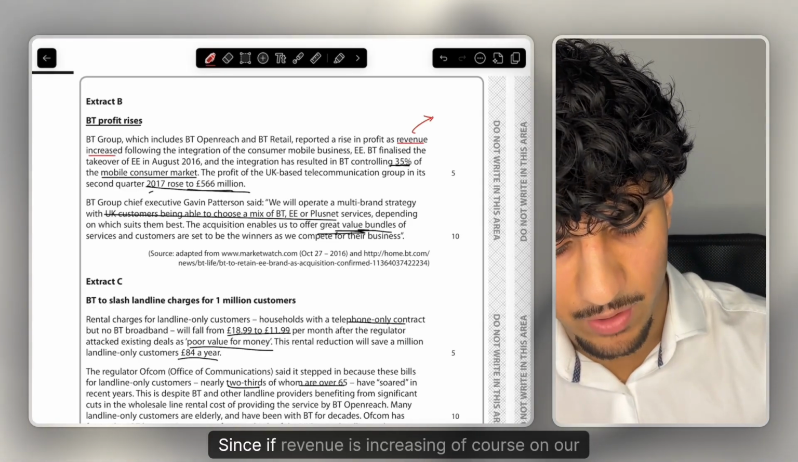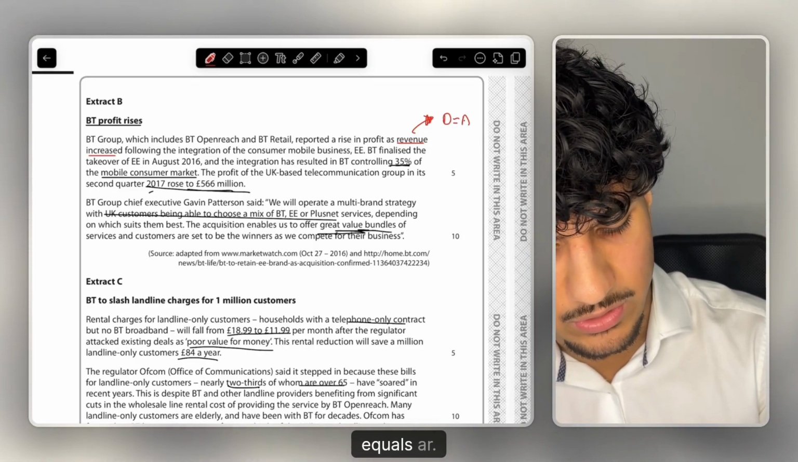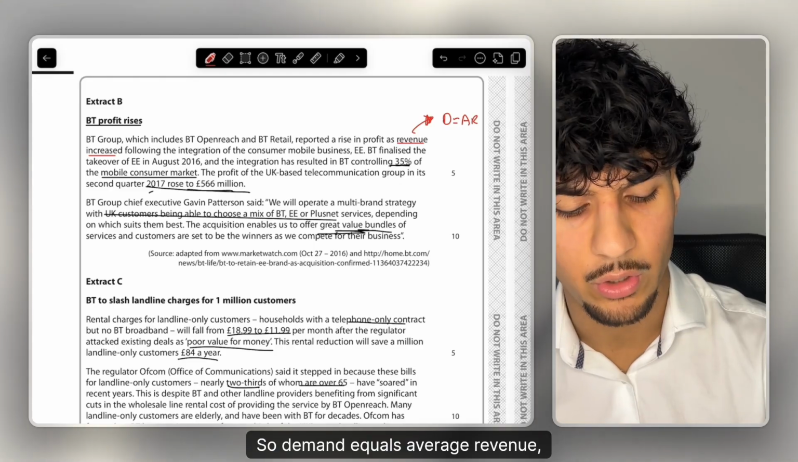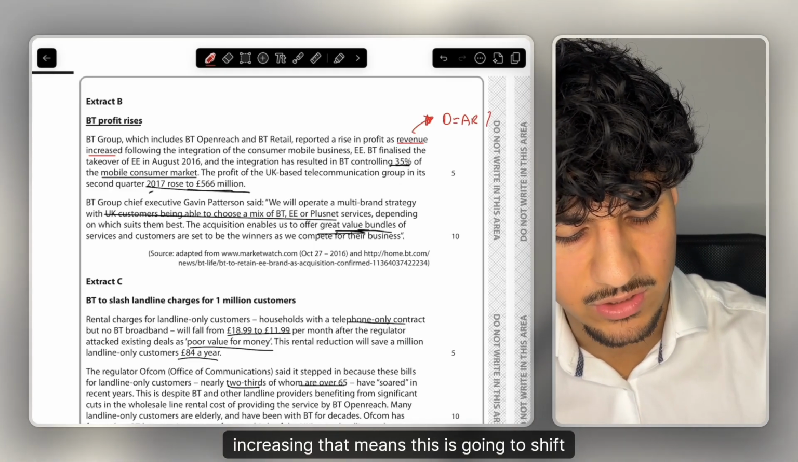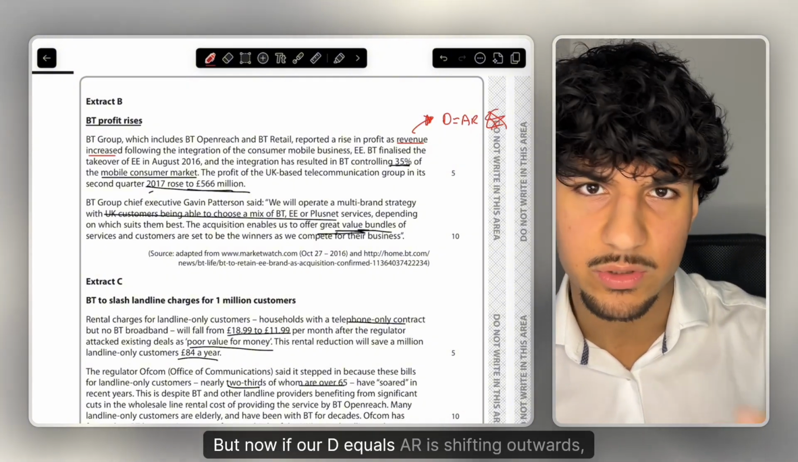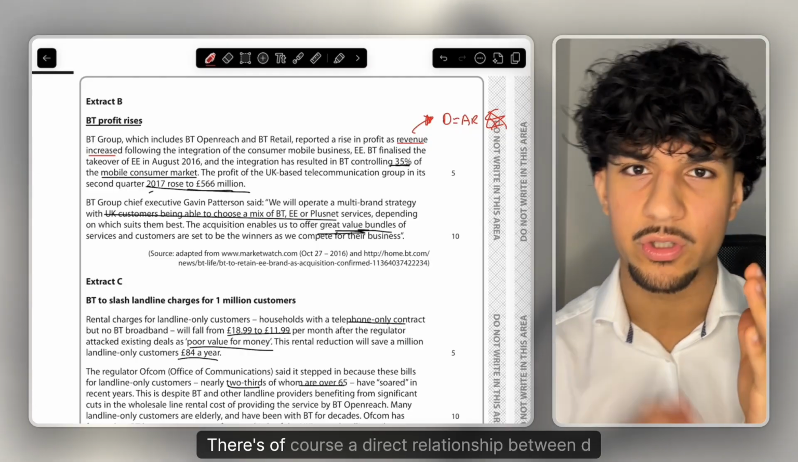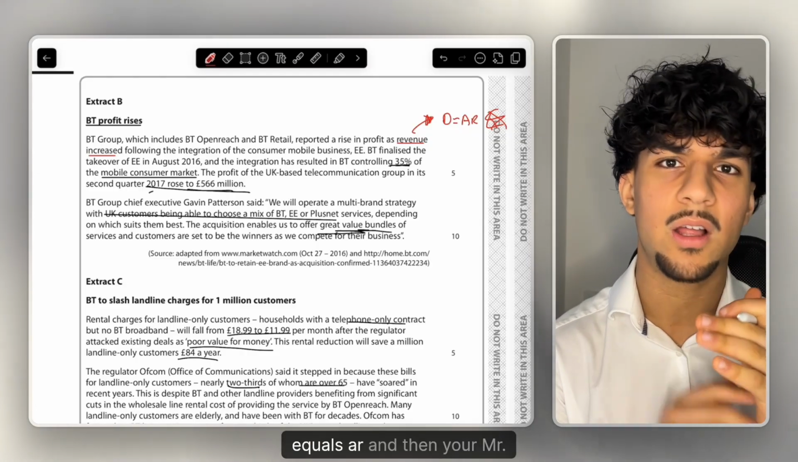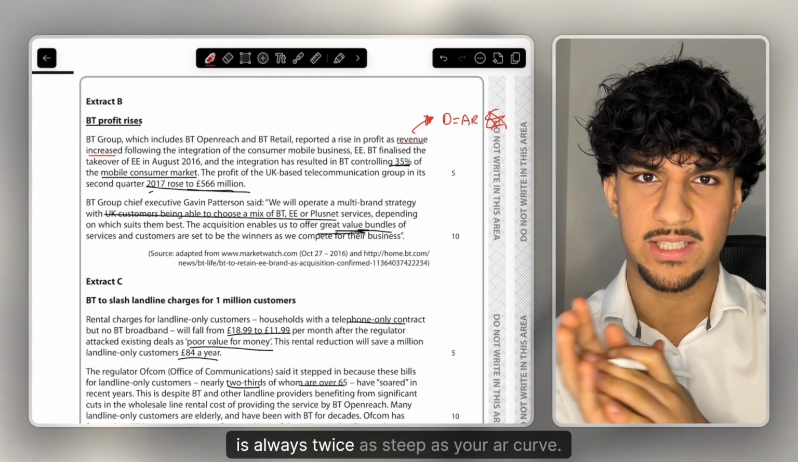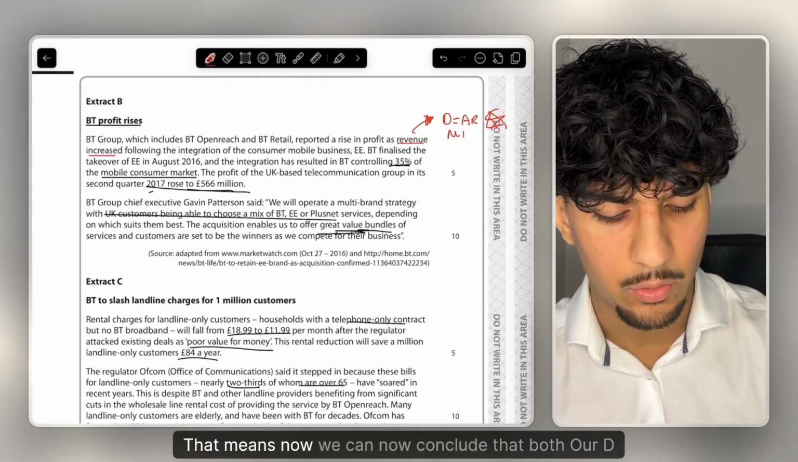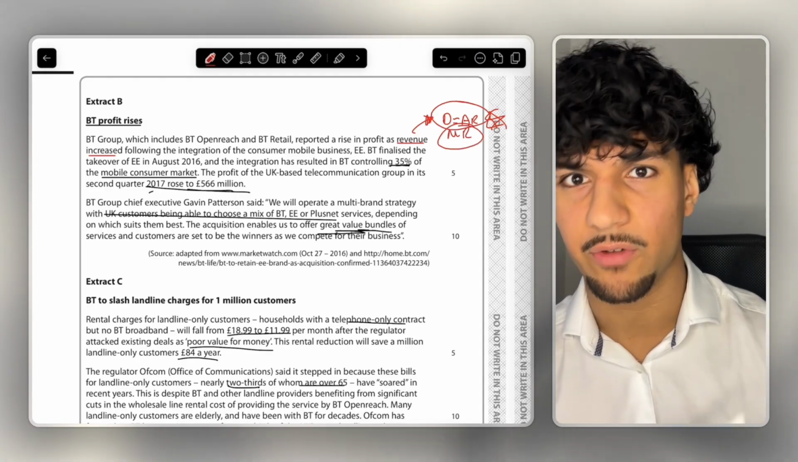Since if revenue is increasing, of course, on our cost/revenue diagrams, we have a curve called D equals AR. So demand equals average revenue, which of course is therefore, if revenue is increasing, that means this is going to shift outwards. But now, if our D equals AR is shifting outwards, what curve does this also relate to? There's of course a direct relationship between D equals AR and then your MR curve. Since remember, the relationship is that MR is always twice as steep as your AR curve.